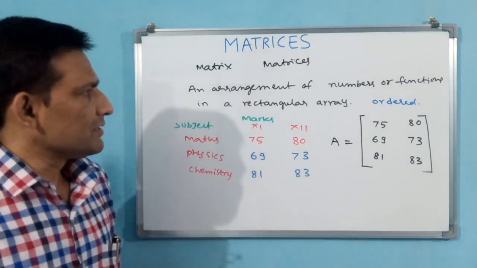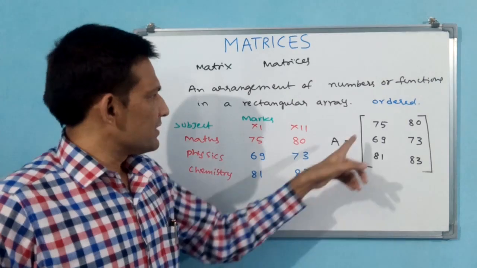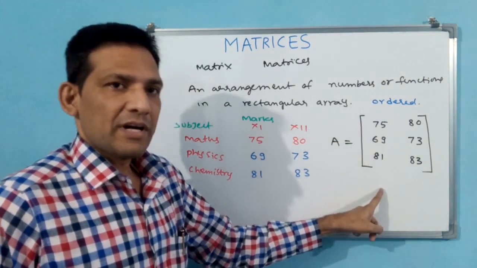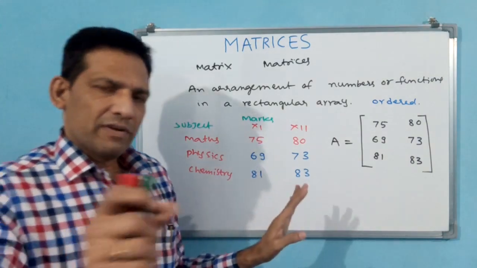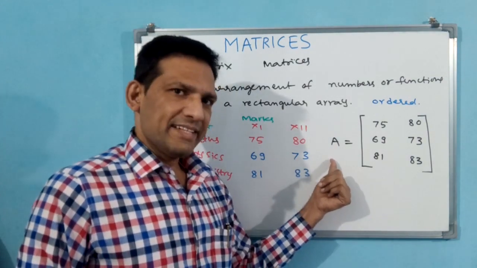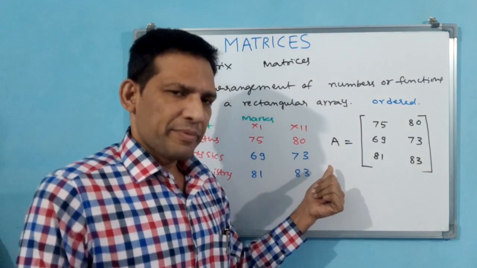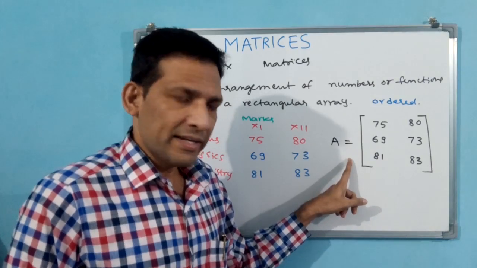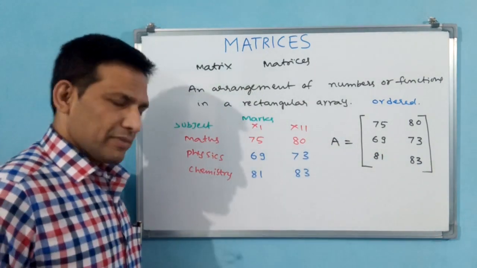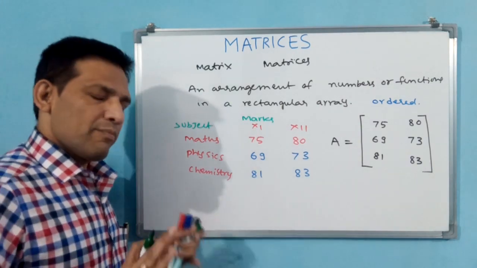Now you observe this arrangement, arranged properly, ordered. Yes, ordered. Why? Because 11th means 11th only, taken in the first column. First of all, let us understand the contents. This is the matrix. A capital letter we are representing, equal to we are writing, then we are putting brackets. Here also we will explain something. We have got 3 kinds of brackets normally, but the 3 are different.